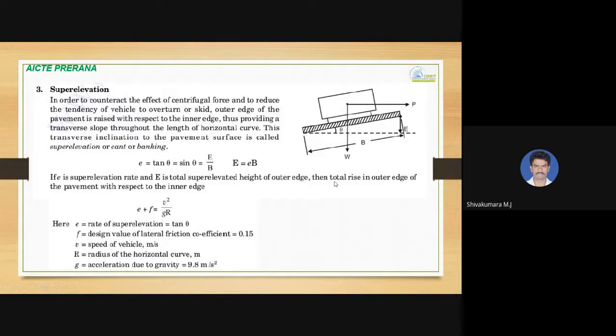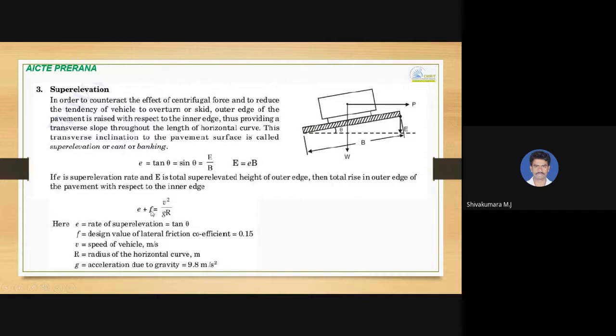If e is the super elevation rate and capital E is the total super elevated height of the outer edge, then the total rise of the pavement edge with respect to inner edge is given by e plus f equal to V square by gR. So this equation you need to remember.